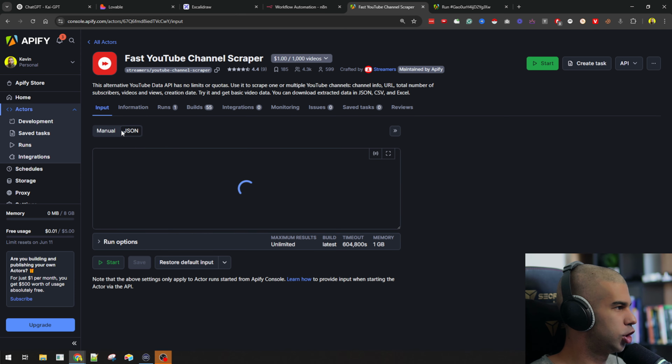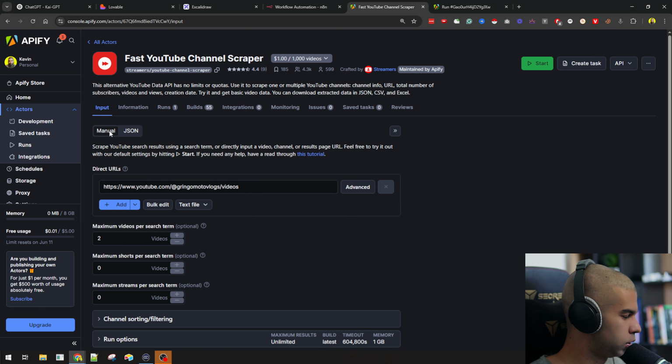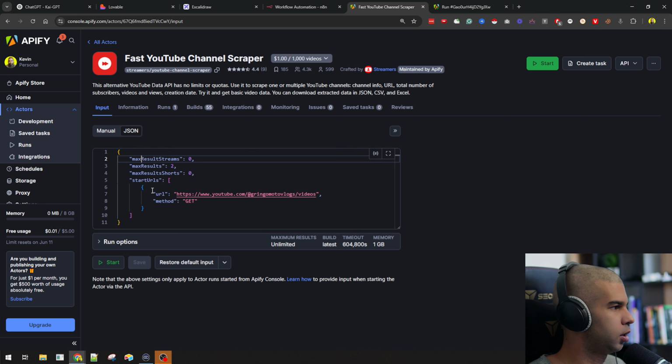We will grab the JSON. So there are two different ways we could trigger this Apify actor, right? There is the manual approach, which we just did right here. However, when it comes to the automation part, we don't want that. What we want is to use the JSON approach, because this is how we'll trigger it in N8N. In order for that to happen, we just click on the JSON and we get this code right here. We copy this.